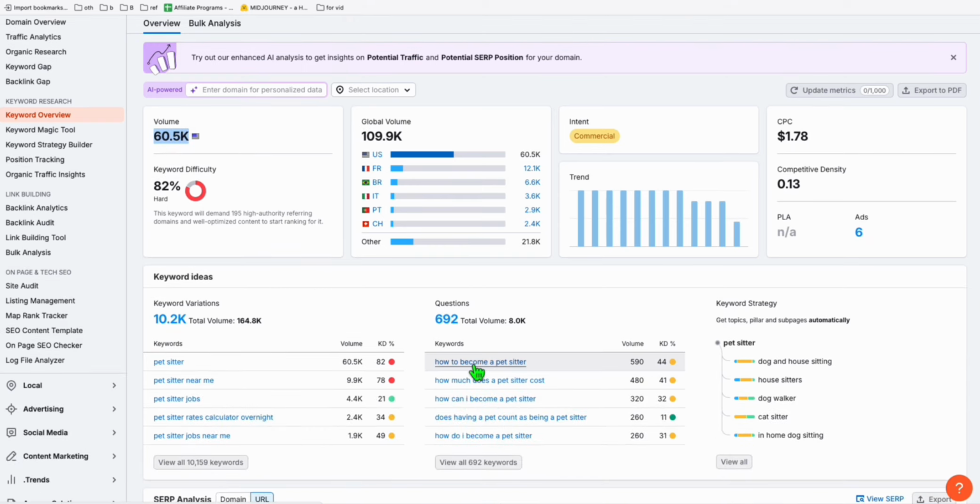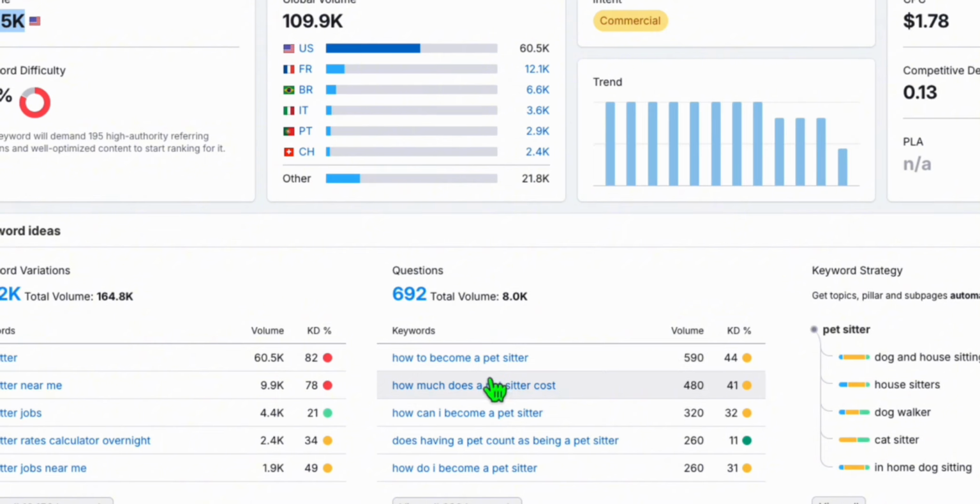In your directory as well, you can create articles so that you can grab more traffic and your directory can be unique among other directories, because some of them will only have listings.